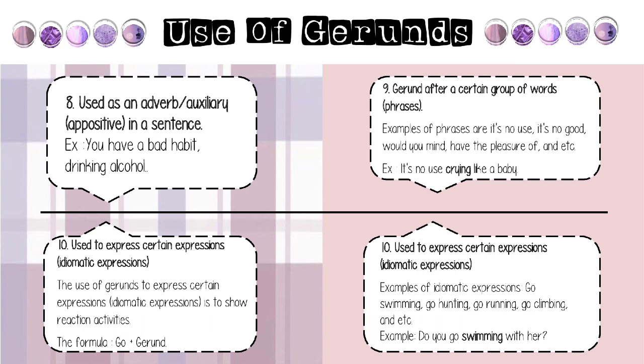Ten, use to express certain expressions or idiomatic expressions. The use of gerunds to express idiomatic expressions is to show recreation activities. The formula: go plus gerund. Examples of idiomatic expressions: go swimming, go hunting, go running, go climbing, and etc. For example, do you go swimming with her?